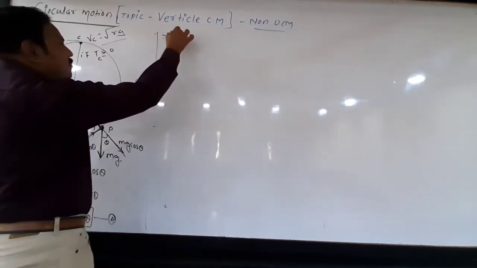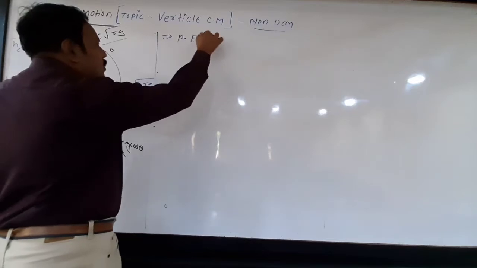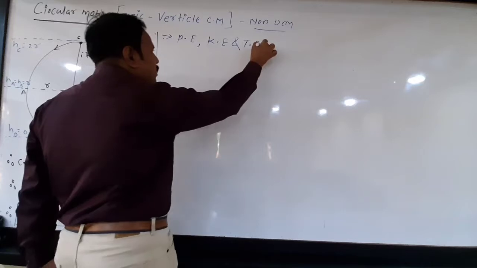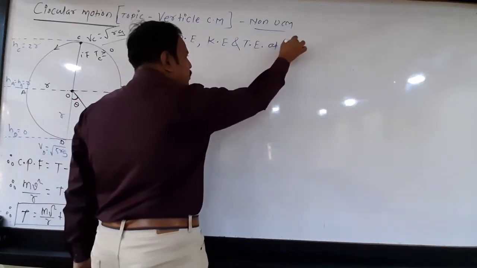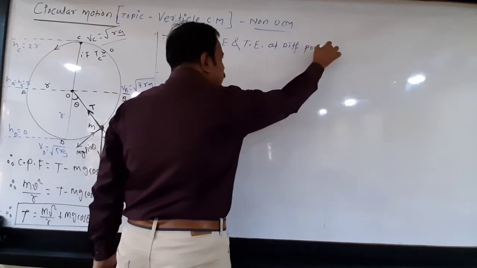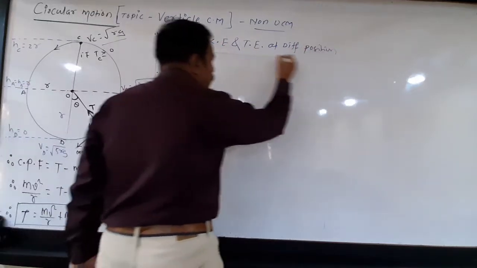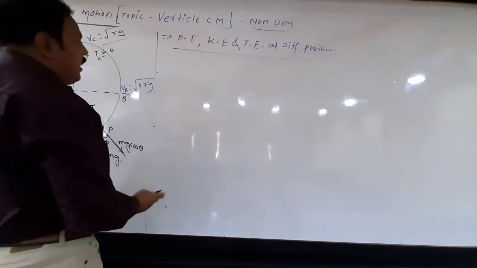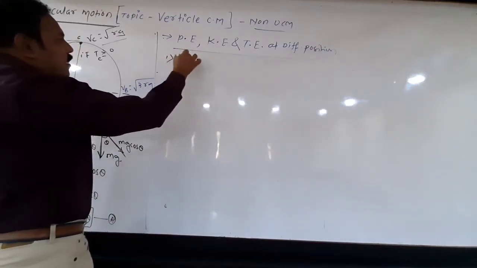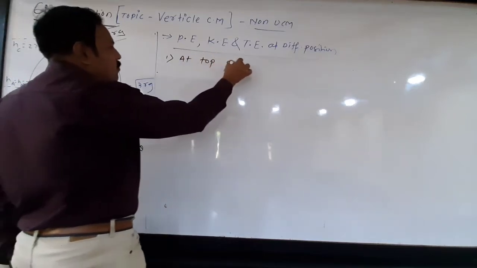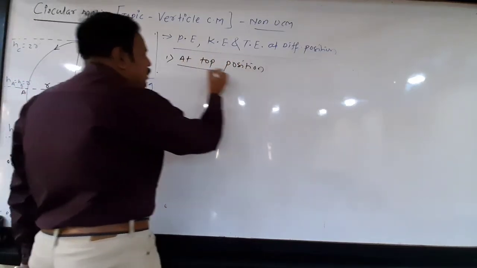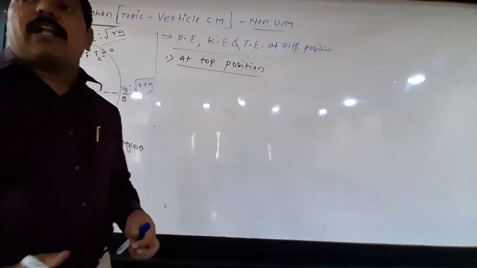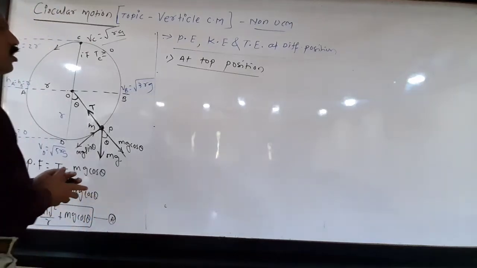Potential energy, kinetic energy and total energy at different positions. So see here how to find. Number one, at top position. So remember, this potential energy, kinetic energy and total energy that we are going to see, these are also the limiting values at top position.